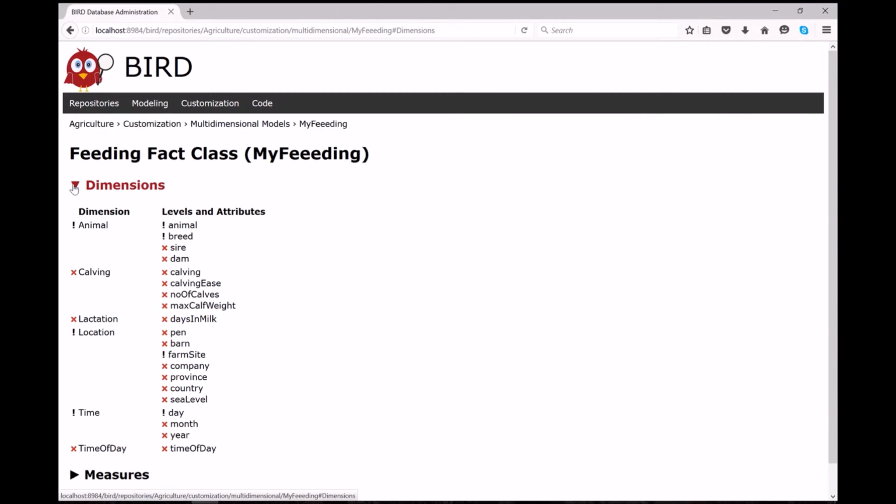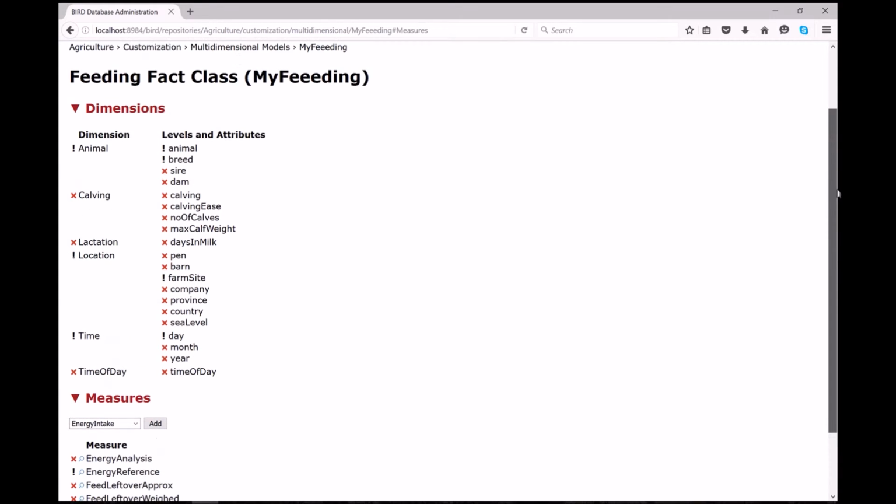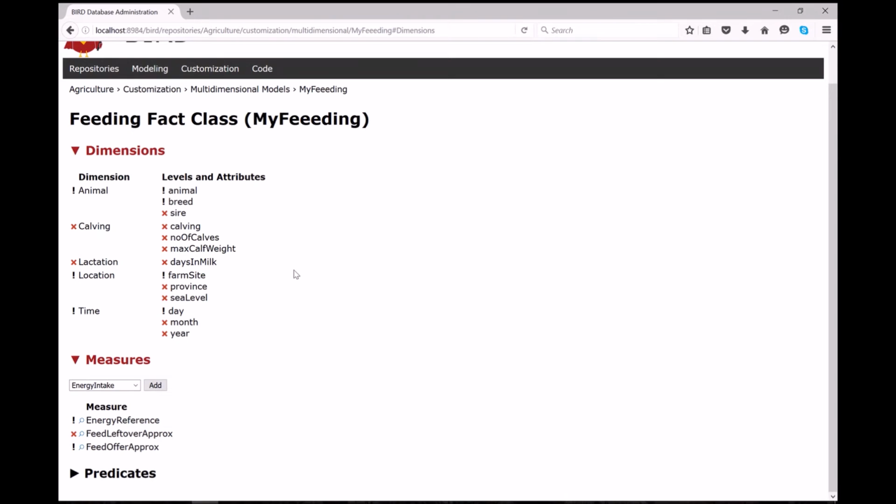We can then deselect hierarchies, levels and attributes, as well as measures. We can also add measures from the measure catalog. An exclamation mark marks mandatory elements. For example, we can deselect the animal level from the animal dimension. After some more deselection, we obtain the following customization of the feeding fact class.